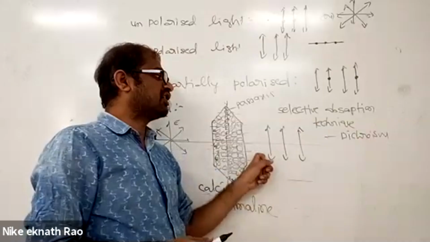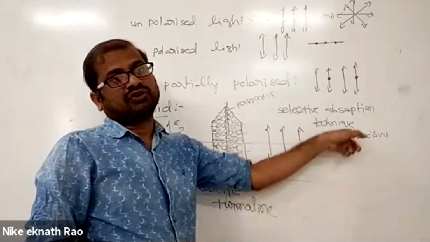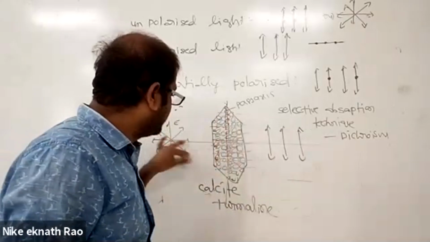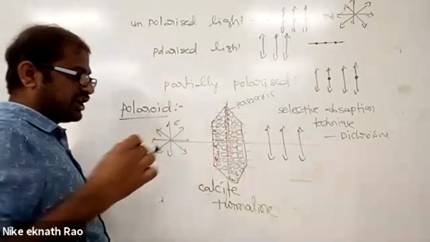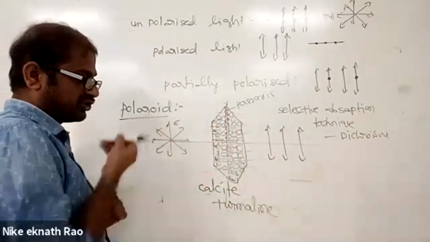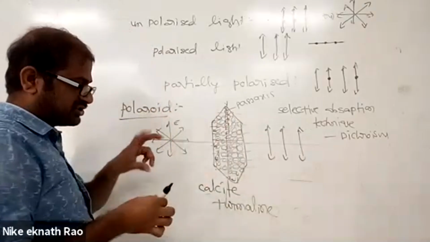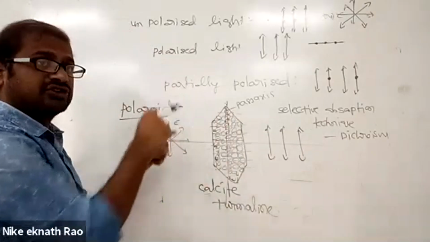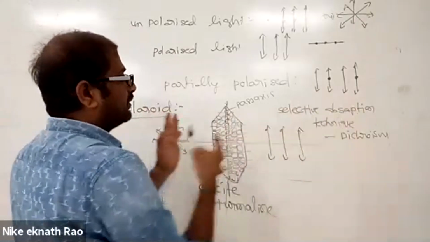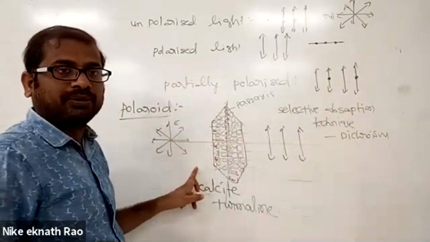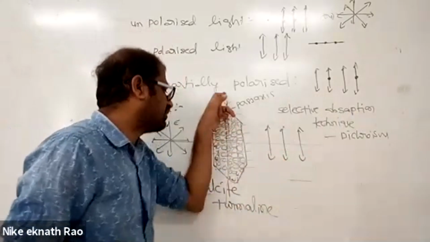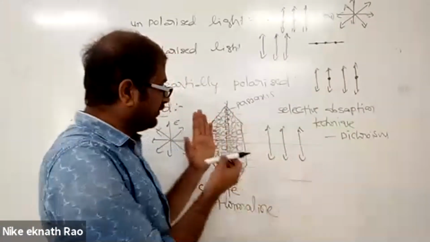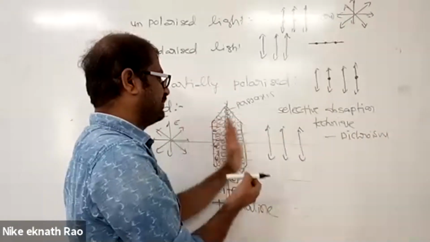Such a technique is called what? Selective absorption technique, which you call dichroism. All remaining components of the electric field, in all possible directions, are symmetrical. But only one direction of electrical components is allowed, and the remaining are absorbed. The direction which is allowed is called the pass axis of this polaroid, and it is confined to a single plane, the plane perpendicular to the direction of propagation.